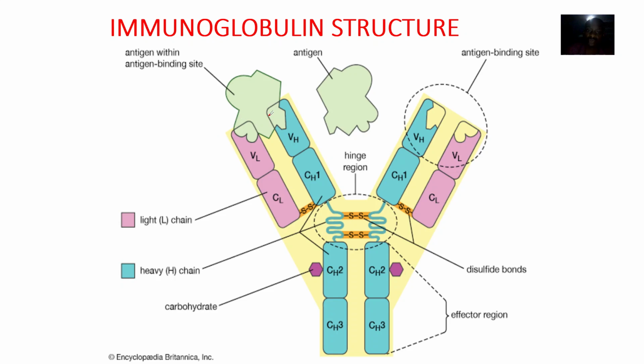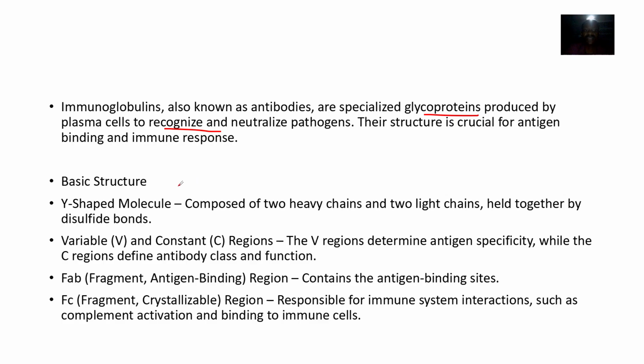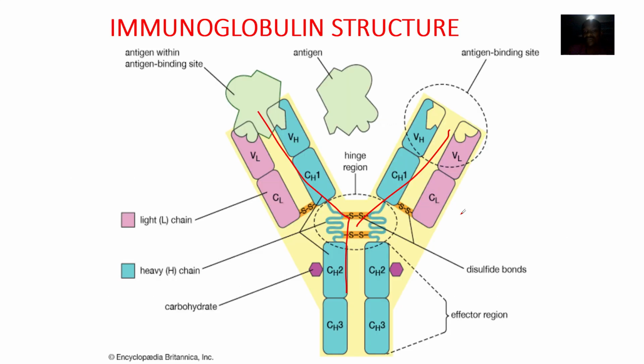Now looking at this whole structure, it looks like a Y. So it's a Y-shaped molecule composed of two heavy chains and two light chains. They are held together by disulfide bonds. See all these S to S, two sulfurs, disulfide. You understand?